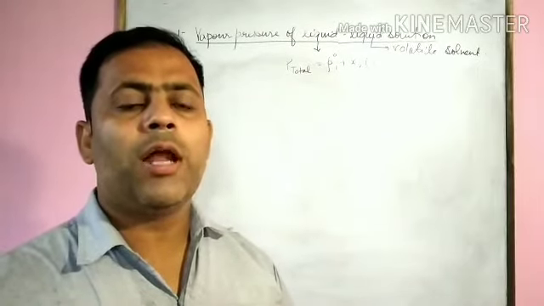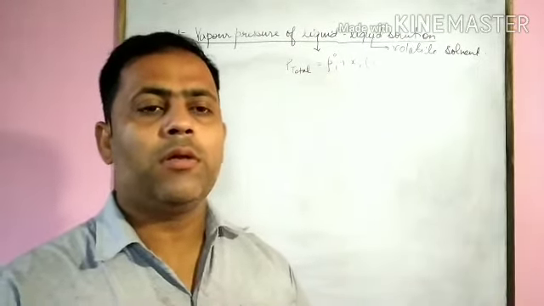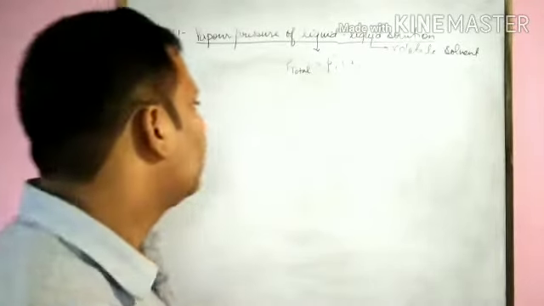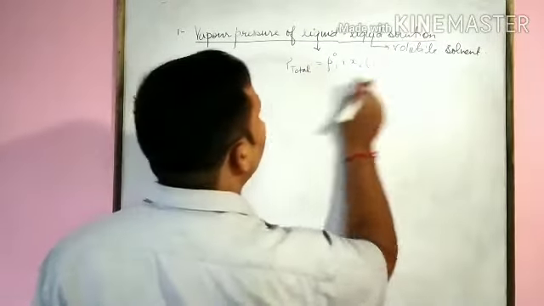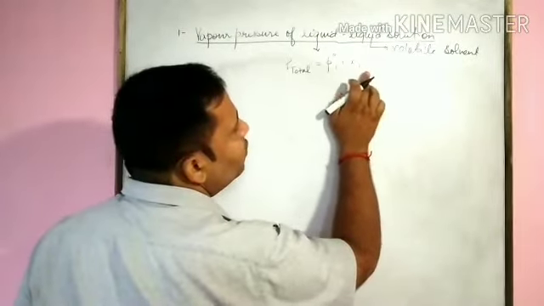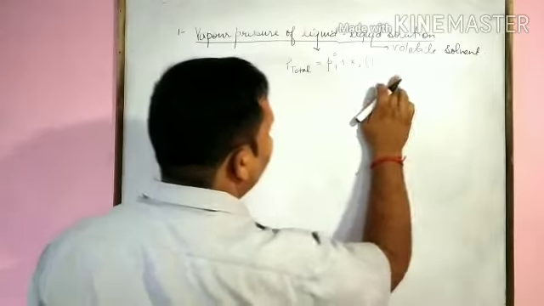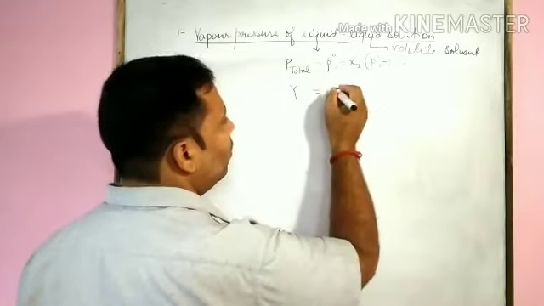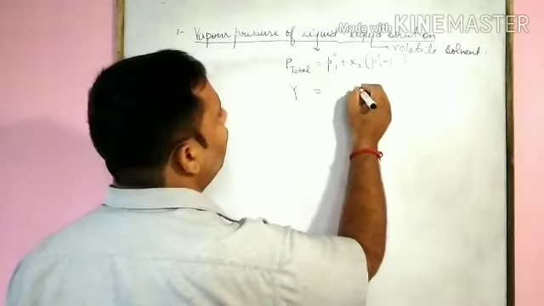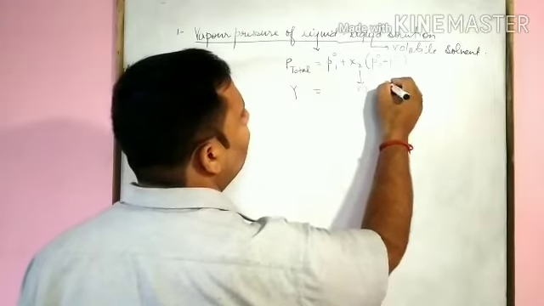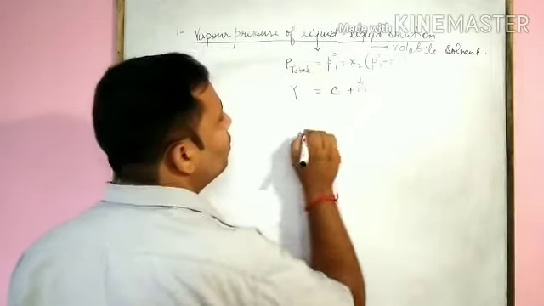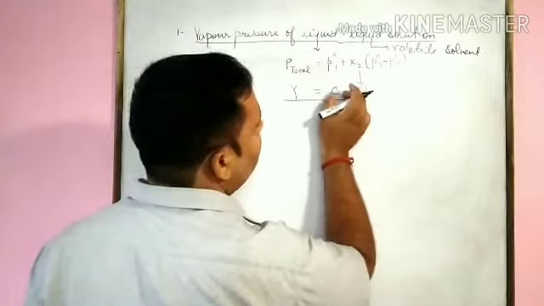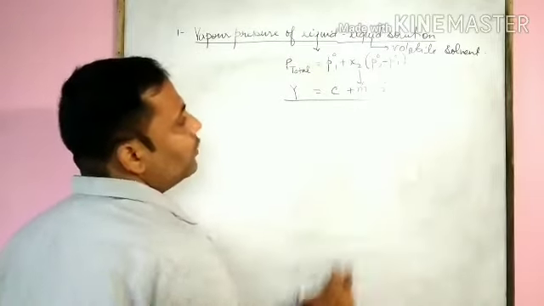Let us plot the graph of variation of total vapor pressure with the mole fraction of component 1 and mole fraction of component 2. You see here, P total equals P naught 1 plus X2 times (P naught 2 minus P naught 1). We can relate it with Y equals MX plus C. We got a positive slope and we have a constant C to get the variation with X component.